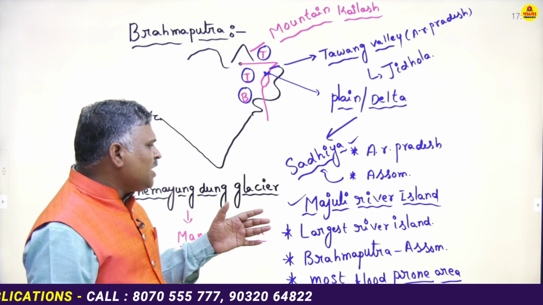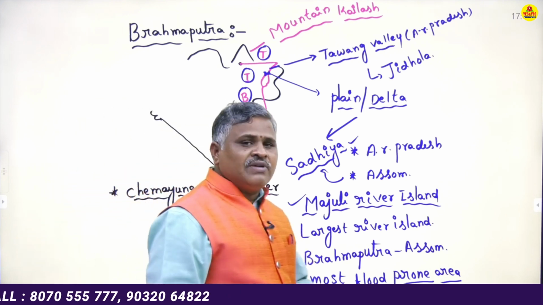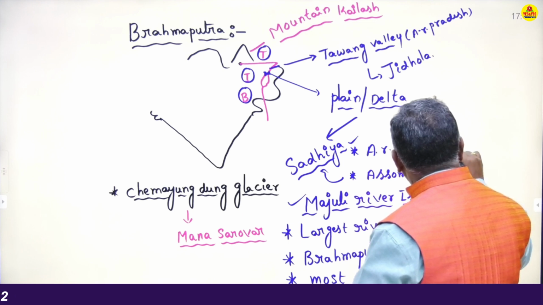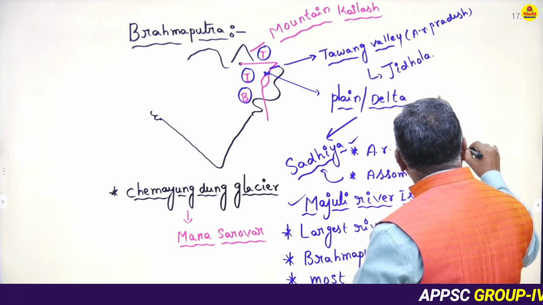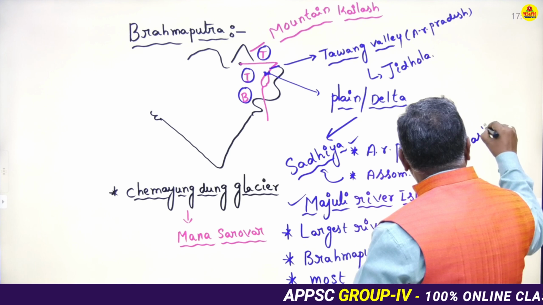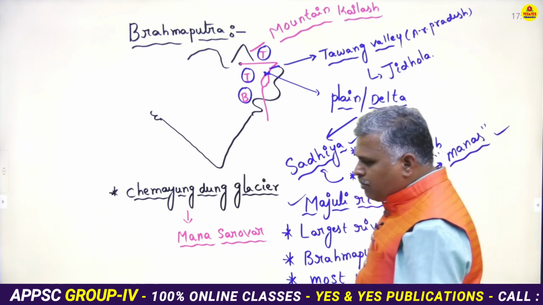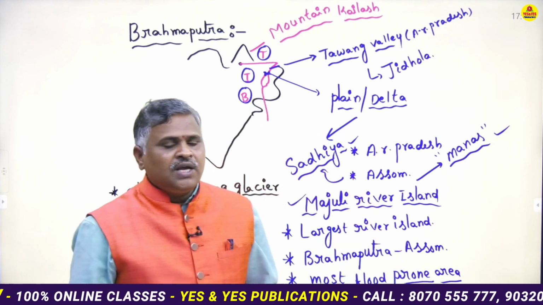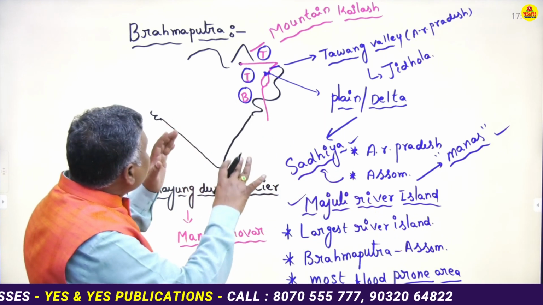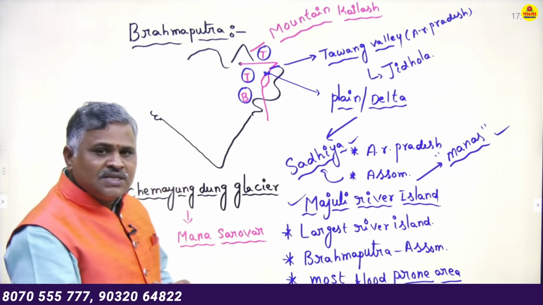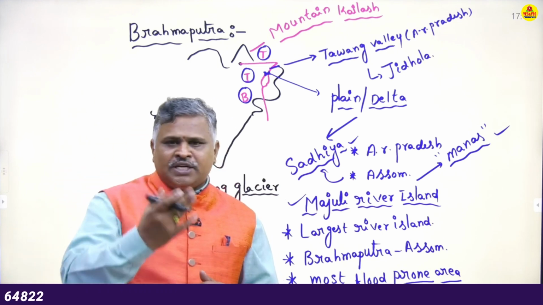Sir, which of the following rivers is flowing through Majuli River Island? Generally, the river Manas is flowing through Majuli River Island. Sir, these are prominent points about Brahmaputra river and also flood prone areas. Sir, remaining information I will discuss later.